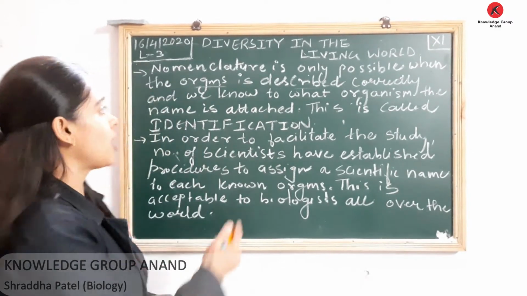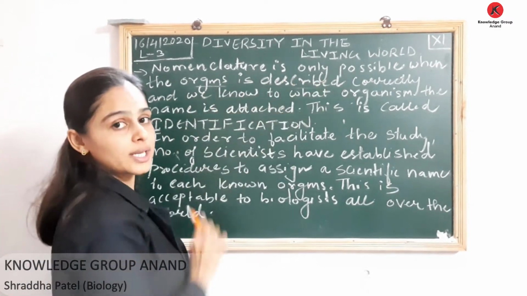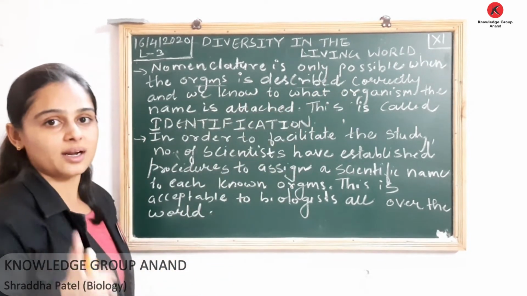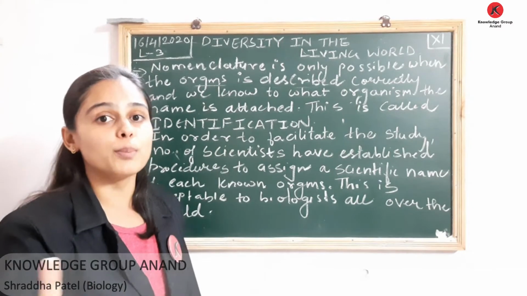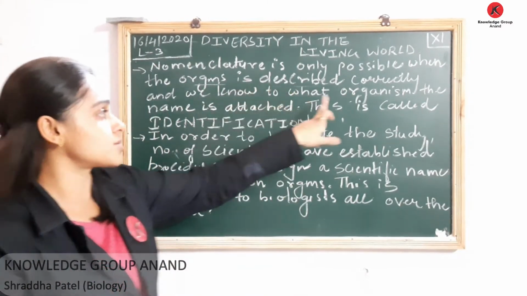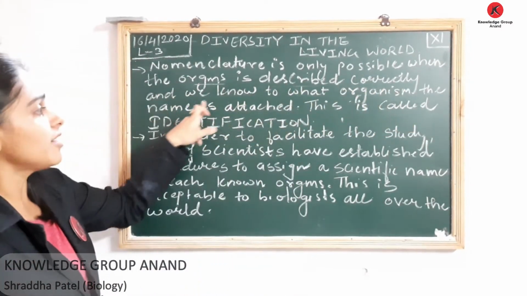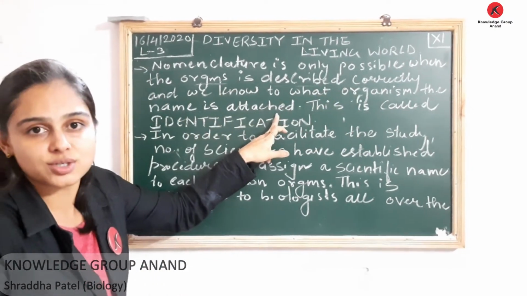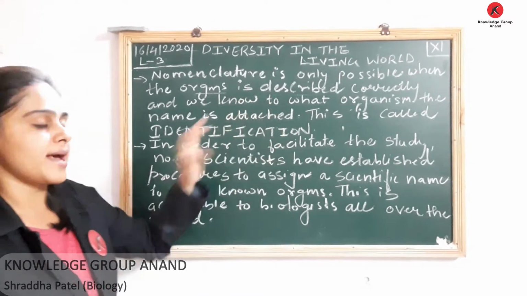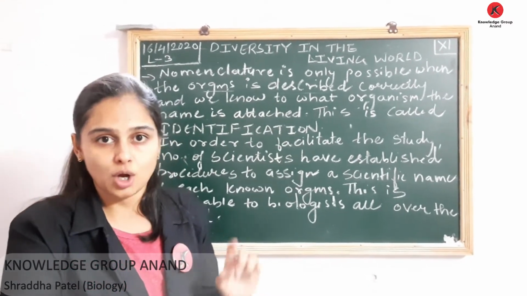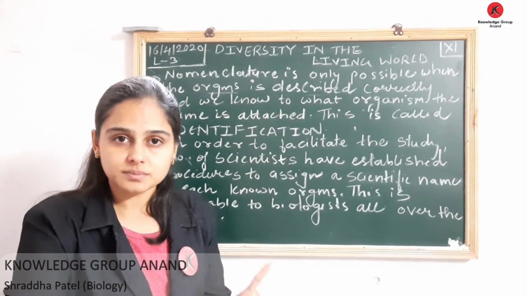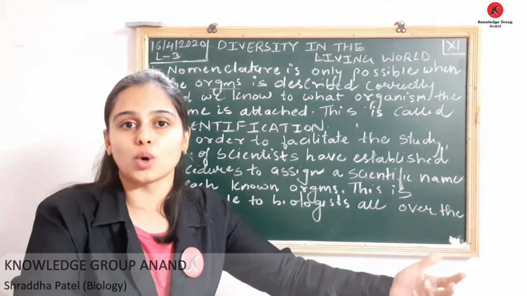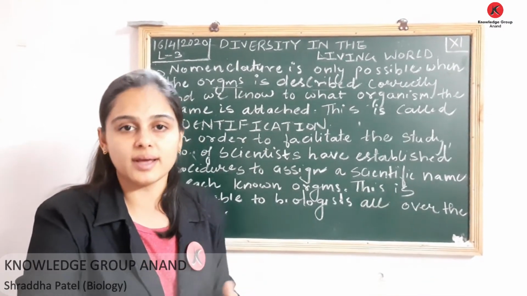Once again, nomenclature is only possible when the organism is described correctly, and we should know to which organism the name is attached, and this process is called identification. So first comes your identification. Identify the organism, followed by which you give a name to the organism.